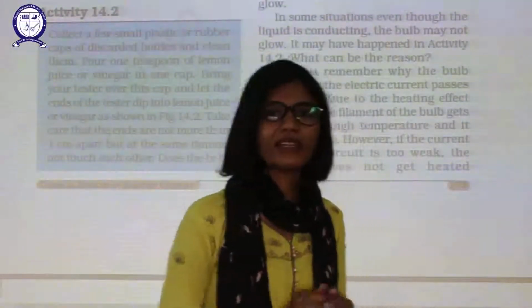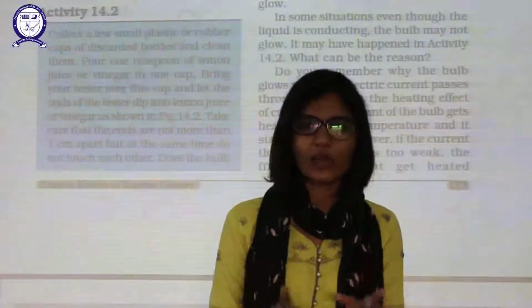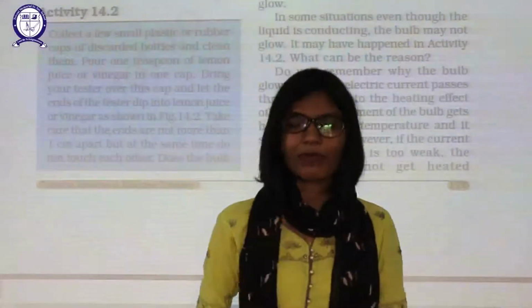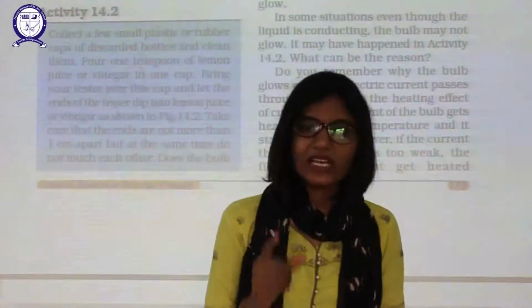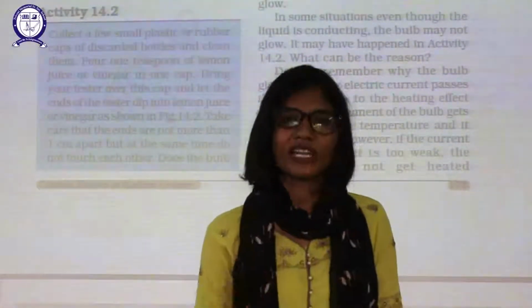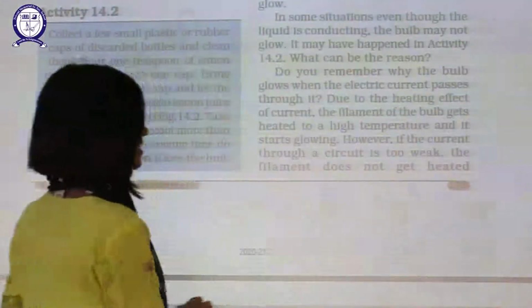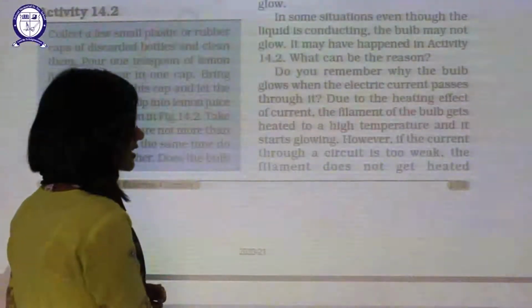This is the reason that even though everything is fine and your connections are fine, the filament of the bulb is not glowing. The current is being produced, but it is not enough to make your bulb glow. The current in the circuit is too weak.